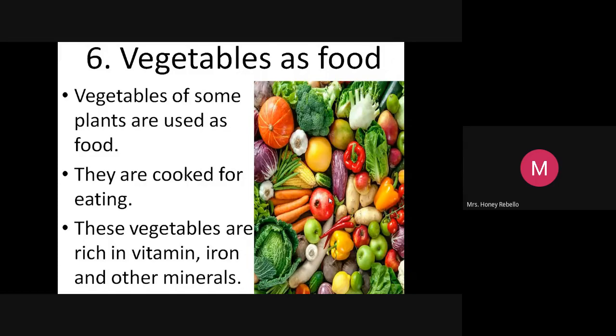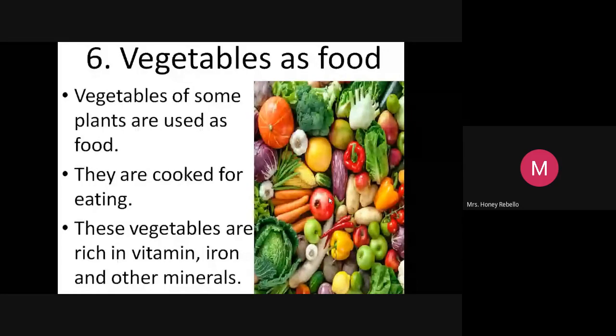Then somebody may ask, ma'am, can we eat raw carrot? True, even tomatoes I will eat raw, so no problem. I know that. These vegetables, same thing, they will help you to grow. Some vegetables will give you enough strength.